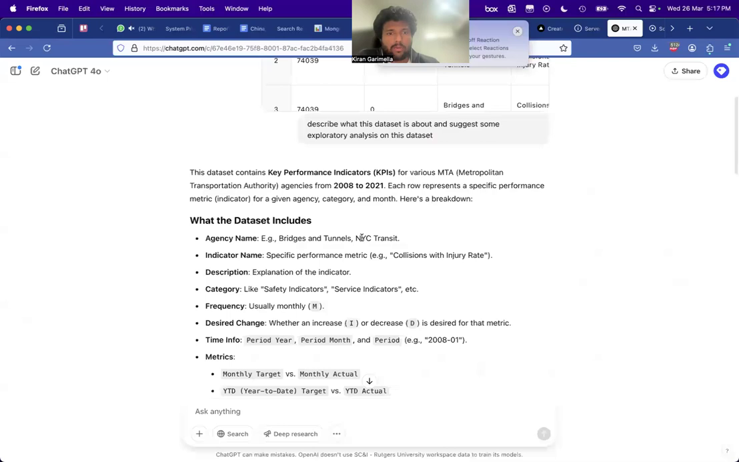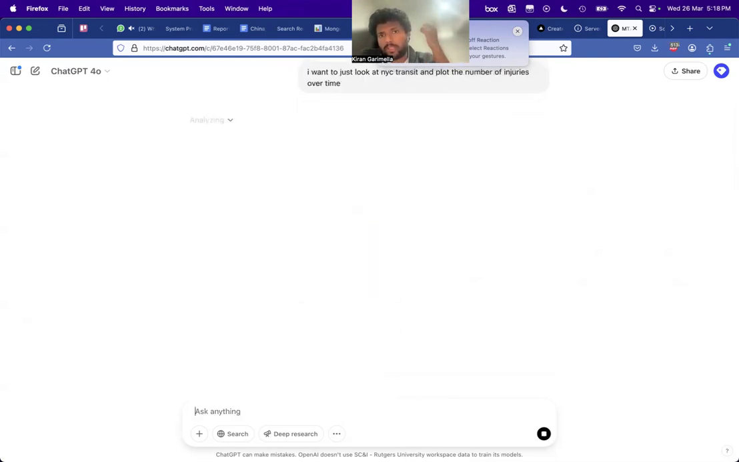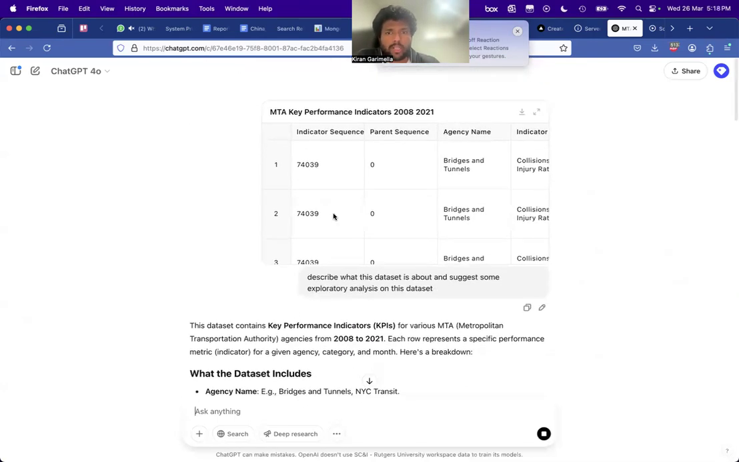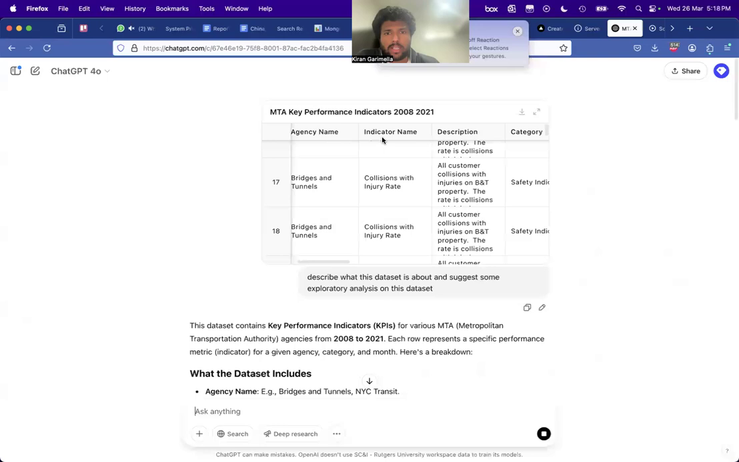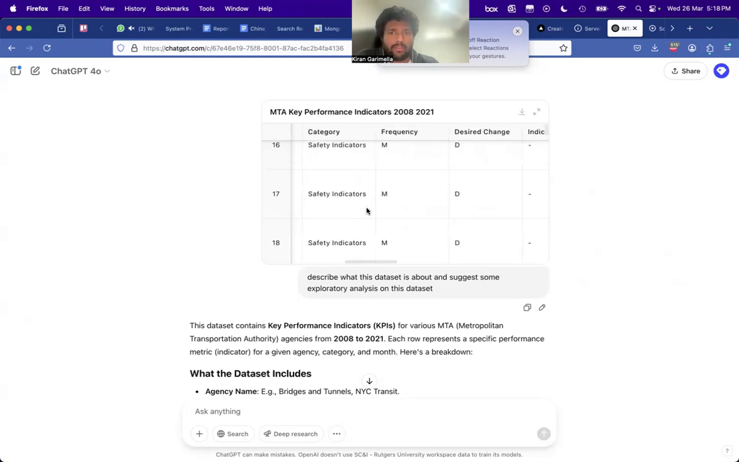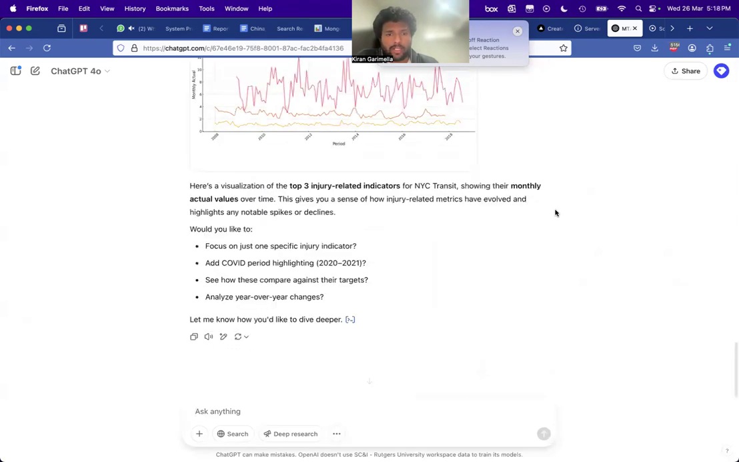So I will say, okay, I want to just look at NYC Transit and plot the number of injuries over time. Let's see, probably this is in the data. This is written in plain English, but actually what it has to do is very complex, right? It has to go get the agency names, filter for NYC Transit, and then find the indicator name, collisions with injuries, and then find the actual number that happened. Let's see if it is doing it.